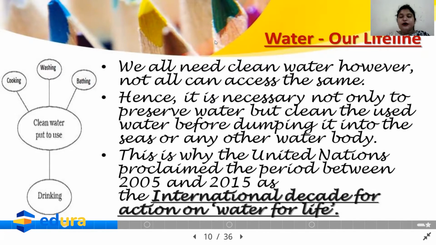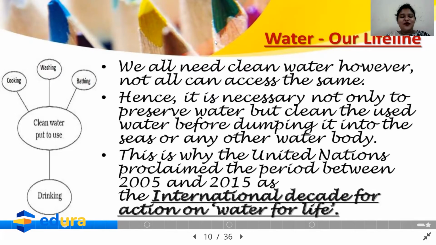It is basically for our revision: what are the uses of water in our daily lives? It is cooking, washing, bathing, drinking. Cooking utensils, washing clothes, bathing, drinking water, using everything. These are all the uses of water in our daily life.